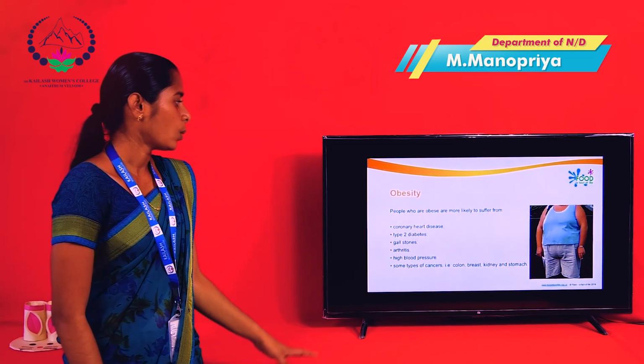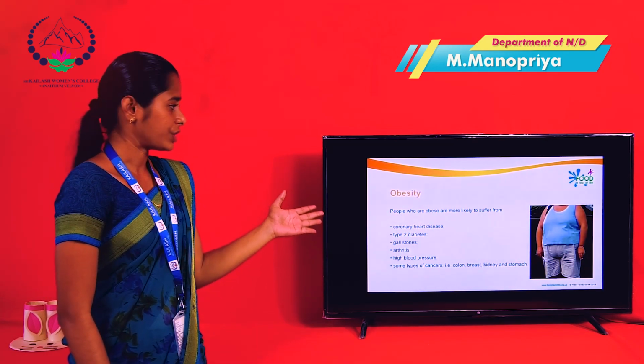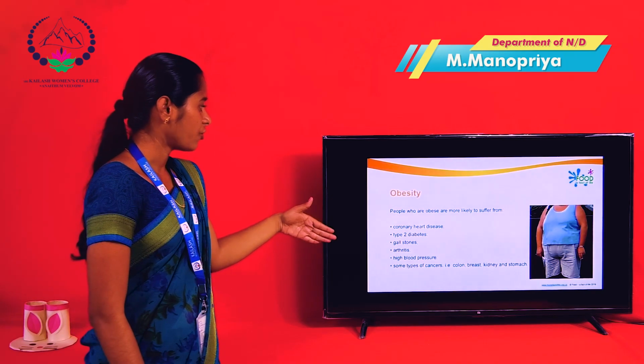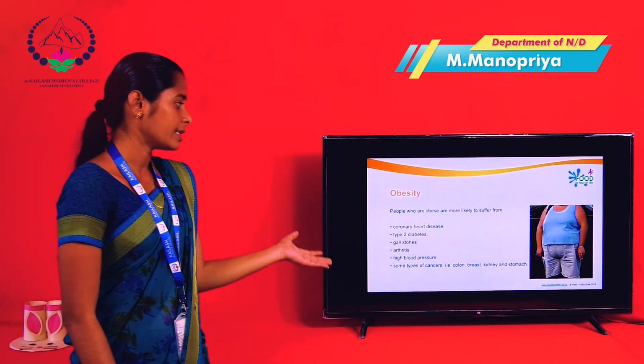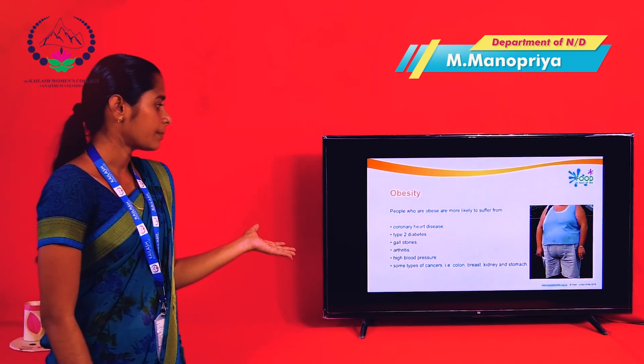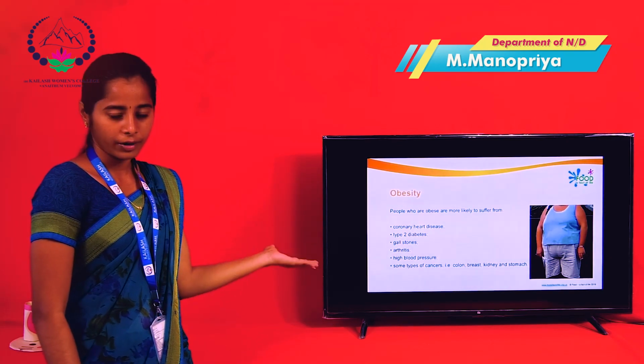Next, obesity. Obesity is an overnutrition disease. It is mainly linked to coronary heart disease, type 2 diabetes, gallstones, arthritis, and high blood pressure. Some types of cancer are also linked to obesity.